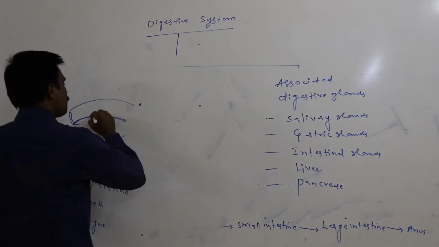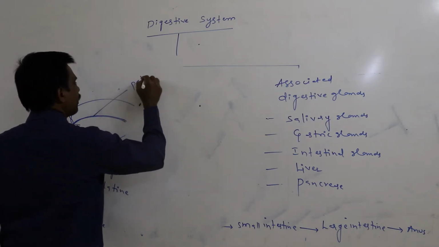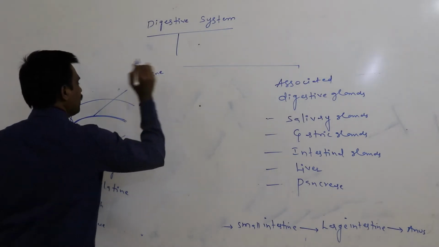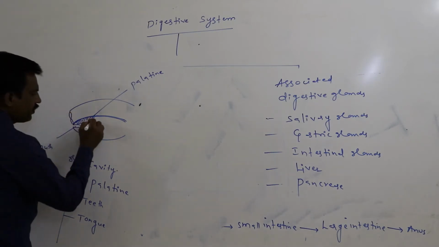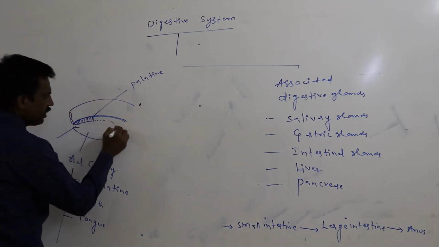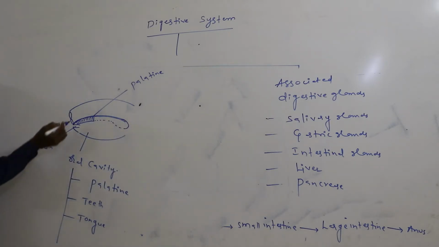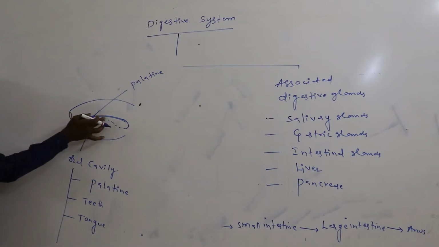This transverse wall is said to be the palatine. Anterior part of the palatine is very hard. Posterior part of the palatine is soft. Means palatine is differentiated into two distinct regions.